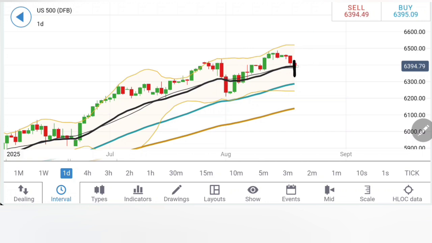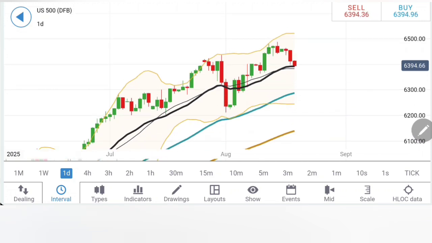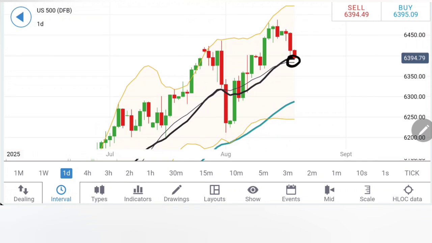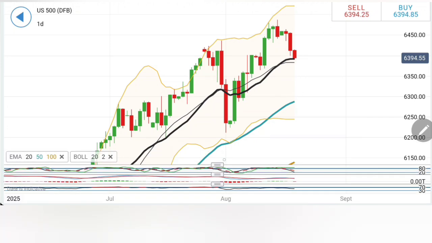Now it is taking the dip again, and today's move is going to remain a crucial one. This is the zone it has to trade below: 6380, 6370. Once it trades below 6350, 6345 is going to be the first target zone, and if that is taken, ideally S&P should move towards 6300.